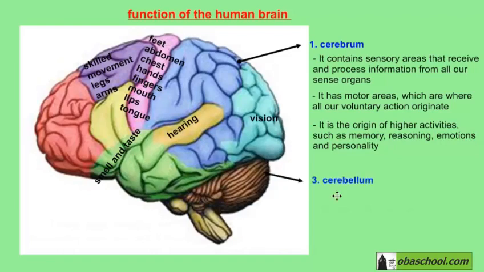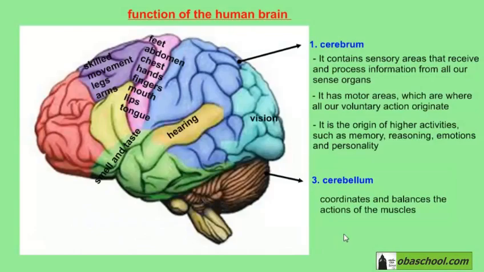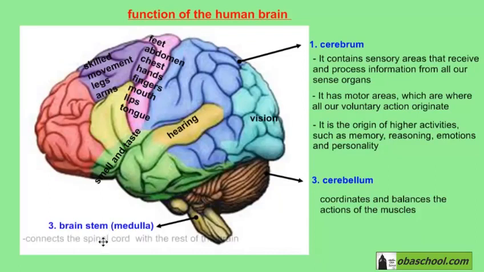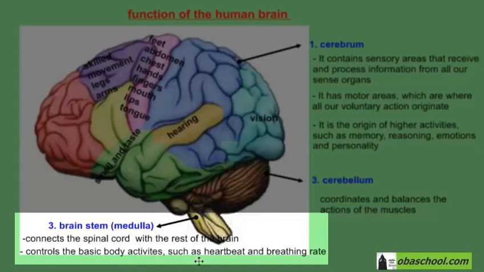Now let's move on to the cerebellum. We said that the cerebellum is responsible for coordinating and balancing the action of our muscles. And then we talked about the medulla, or the brainstem, and we said that it connects the spinal cord with the rest of the brain. It controls basic body activities like heartbeat and breathing rate, which are involuntary.